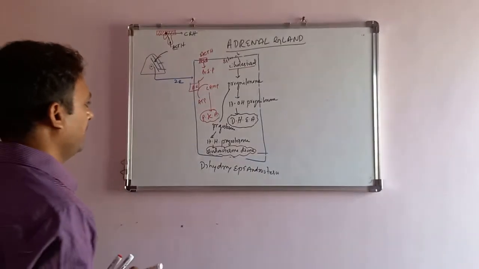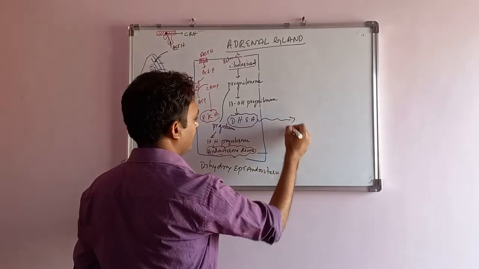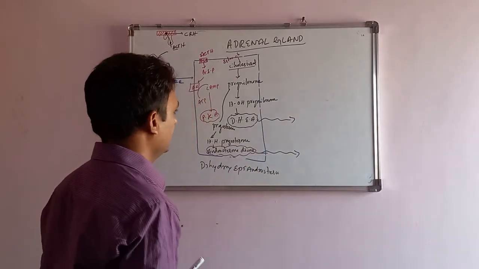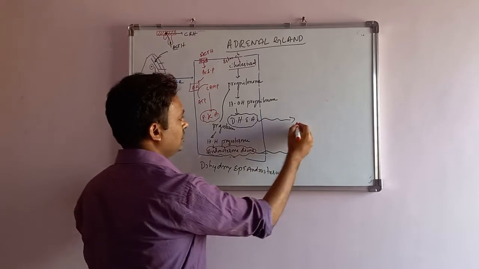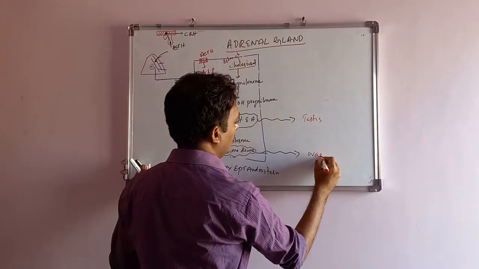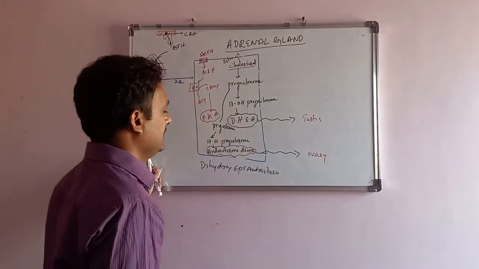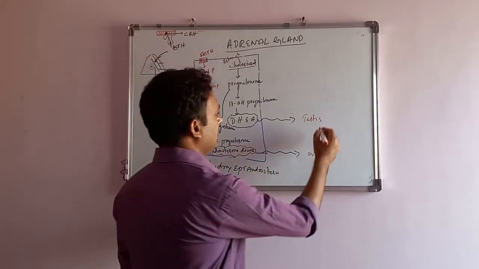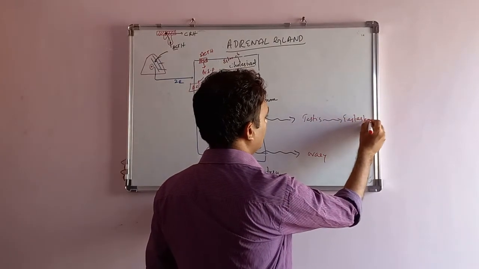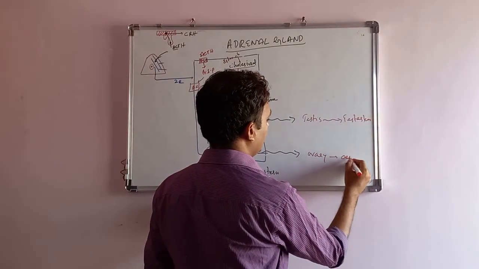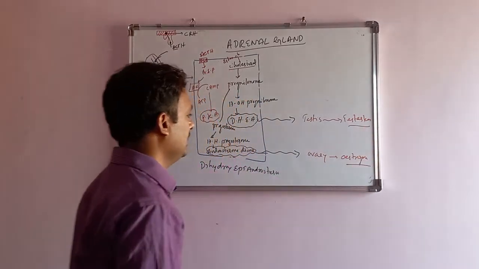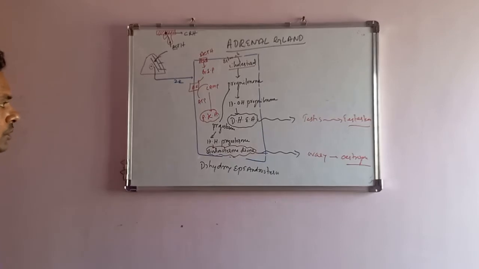These two will enter the blood, and dehydroepiandrosterone goes to the testis in males and the other goes to the ovary, and there is production of testosterone here and production of estrogen in the ovary.